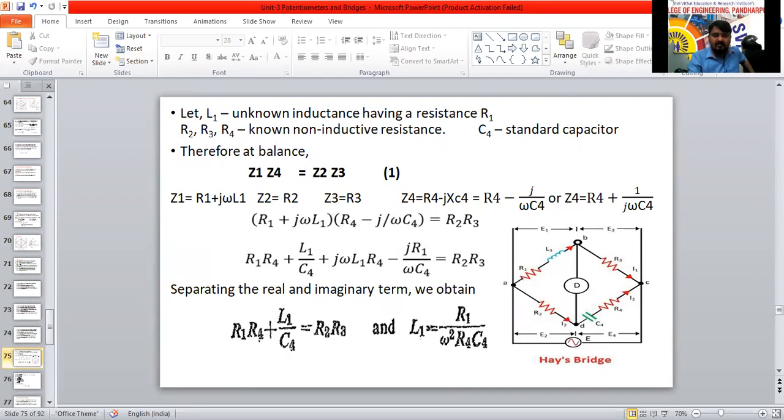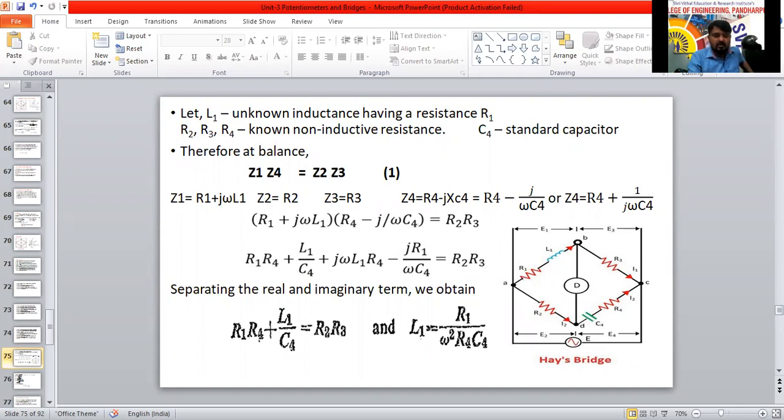So in the place of L1, what will we substitute? R1 divided by omega square R4 C4 we will substitute here. R1 R4 I will keep as it is here, plus this one, in the place of L1 I will substitute R1 divided by omega square. Here already one C4 is there, and this C4 here now, C4 square, these two become. Already C4 is there, here also C4 is there. So omega square C4 square into R4 equal to R2 R3. Is it understandable?